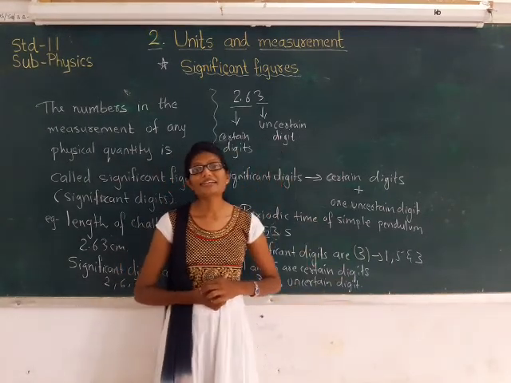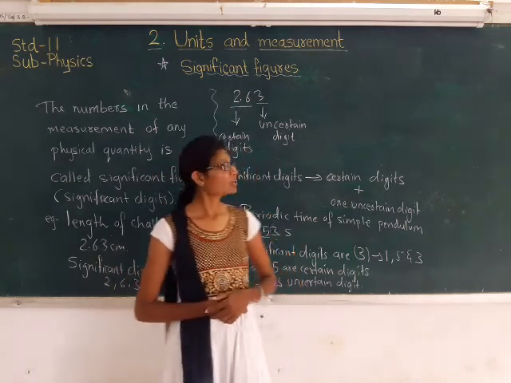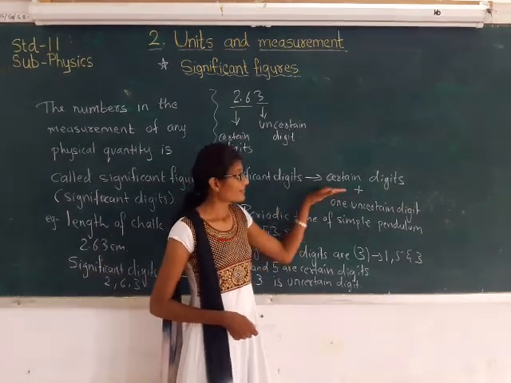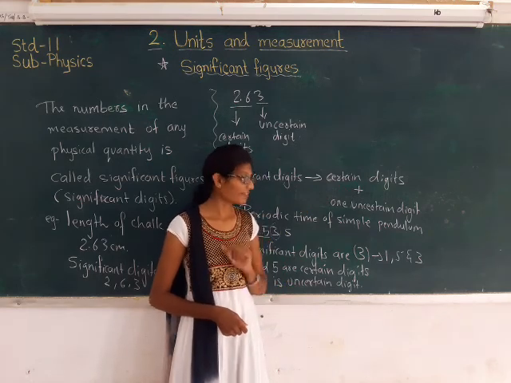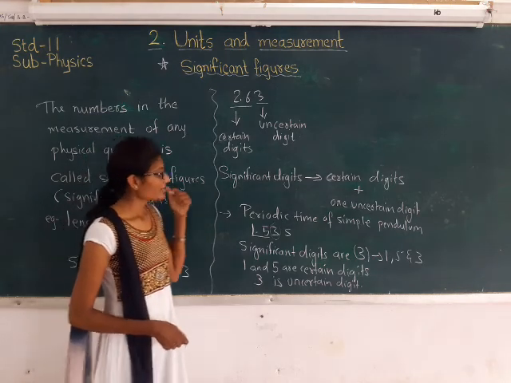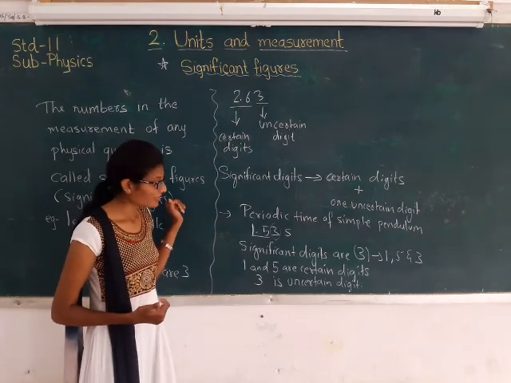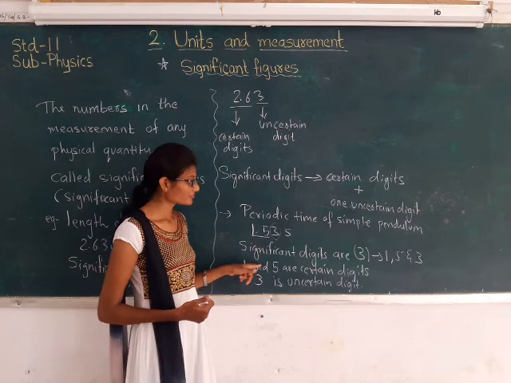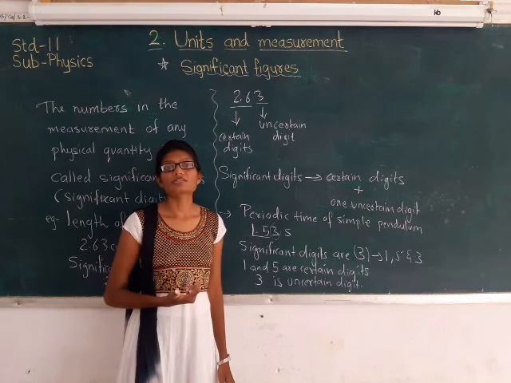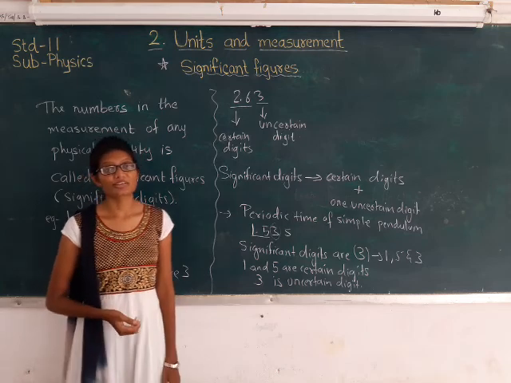Why we call it the uncertain digit, we will see when we find the rules for that. For now you should just know that among the digits we have certain digits plus the last digit, which is the uncertain digit. So students, you may note down this definition. It is not that important, but you should know what a significant digit, also called significant figures, is. Just note down these two examples so that it is clear which digits are to be considered certain and which uncertain. After that, we will see the rules for significant figures.